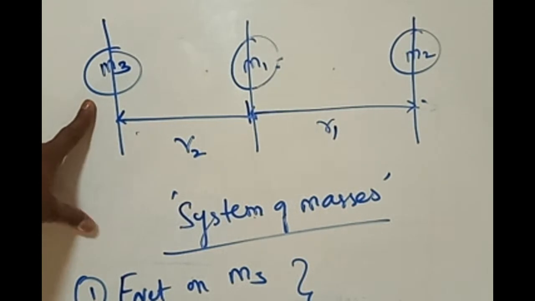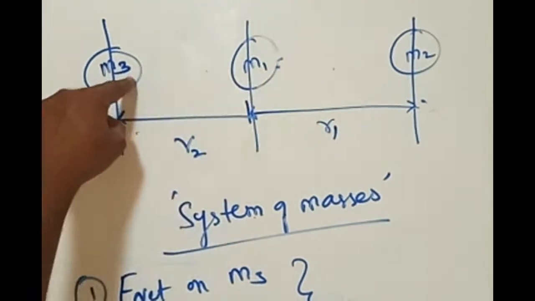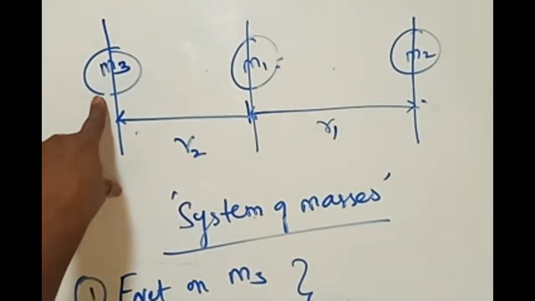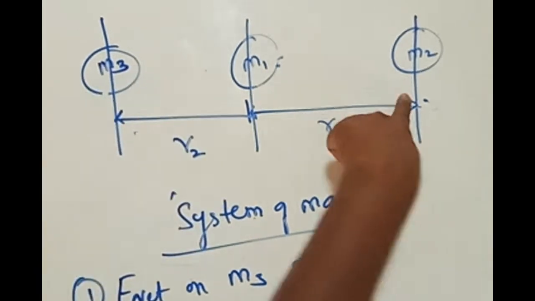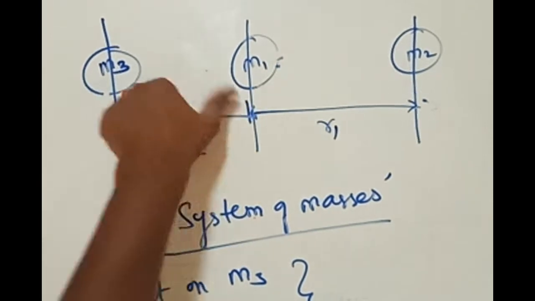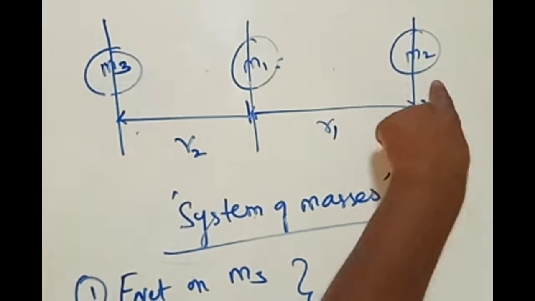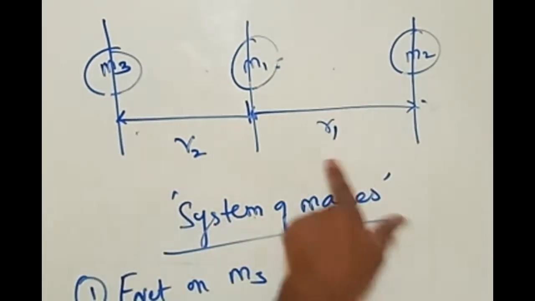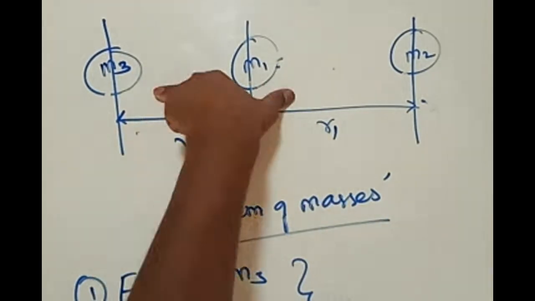Net force on M3 is equal to what? Force on this because of M1 plus force on this because of M2. How much is the net force on this? Upon this, there are two forces acting. Net force on this because of M1 M3 by R2 square, plus M2 M3 by R1 plus R2 whole square. In related equation, net force on M3 is equal to some equation.